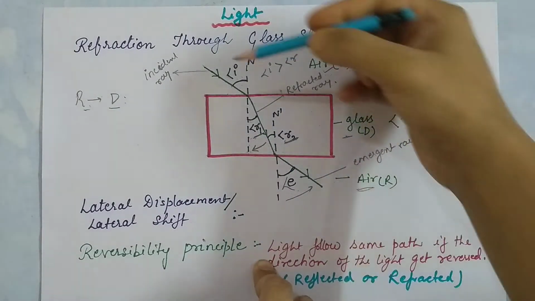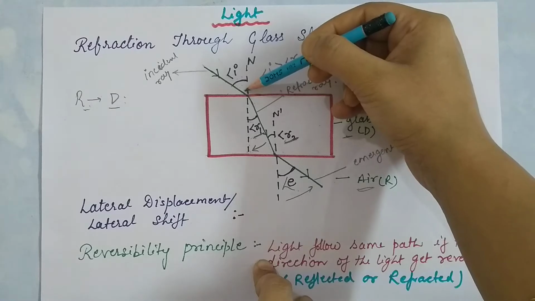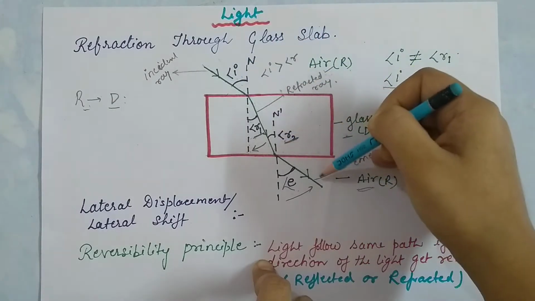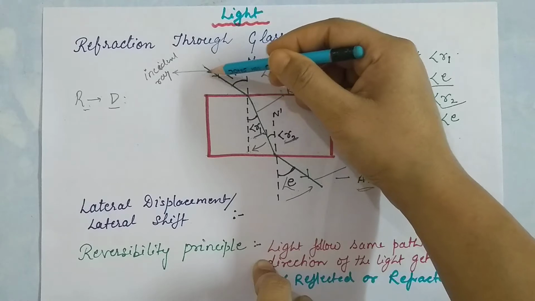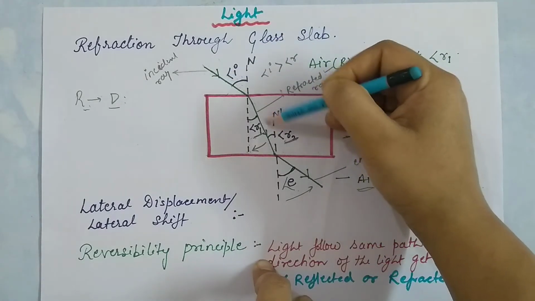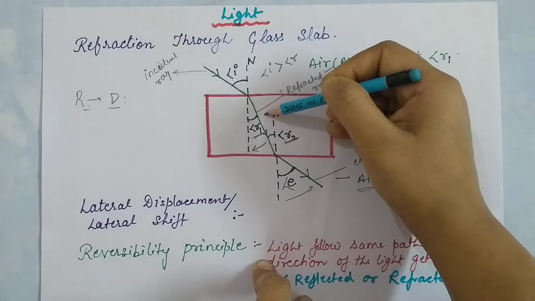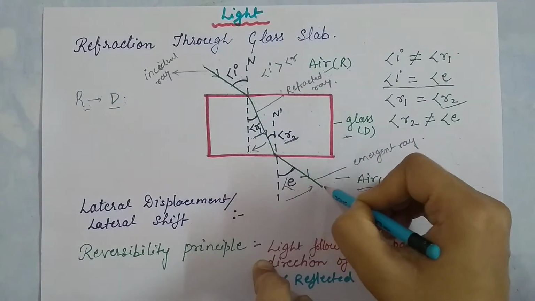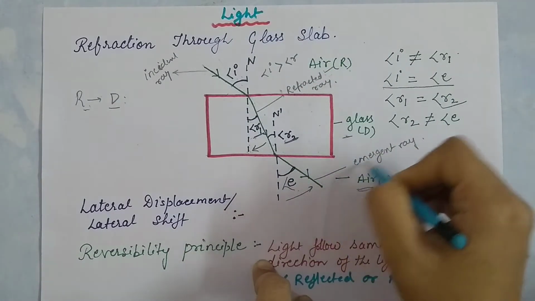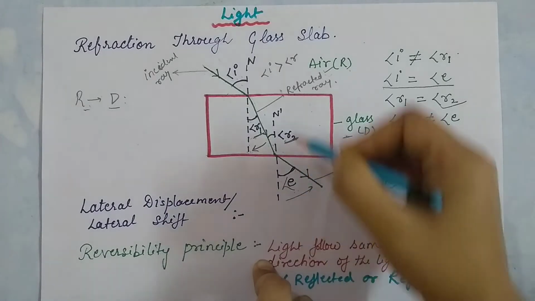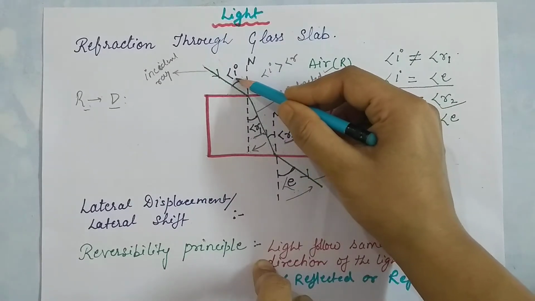So here light travels from rarer medium to denser medium, and from denser medium to rarer medium. This light is called the incident ray. This light ray is called the refracted ray, and the light that lastly comes into the air medium is the emergent ray, and it forms the angle of emergence and the angle of incidence.